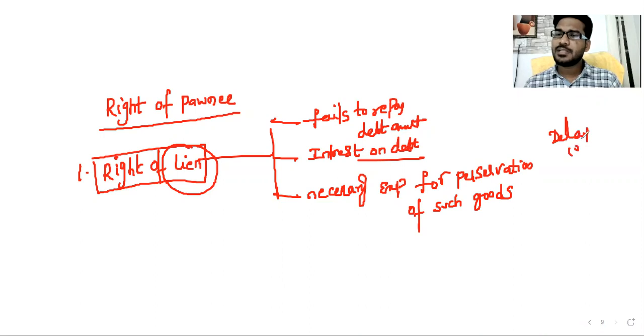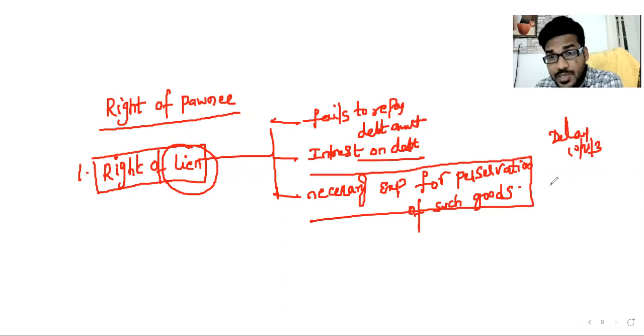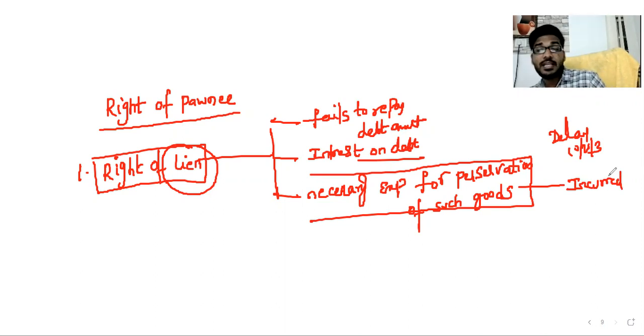but you delay 10 days or 20 days or 1 month in repayment of debt and interest. Up to that time, I preserve your goods in safe custody, or not. At that point, I incurred expenditure for safe custody. Gold kept at a gold locker facility, I incur some expenditure. Such expenditure is nothing but necessary expenditure for preservation of such goods.